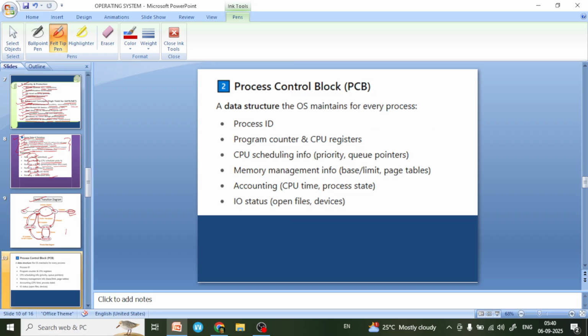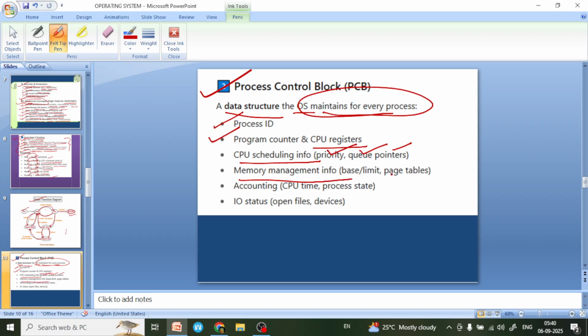Now next is the process control block. What is a process control block? It is a data structure which the operating system maintains for every process. In the process control block we will see process ID, program counter, CPU registers, CPU scheduling information, priority, queue pointers, etc. Memory management information, base or limit, page tables, accounting information, CPU time, process state, input output status, open files and devices, etc.